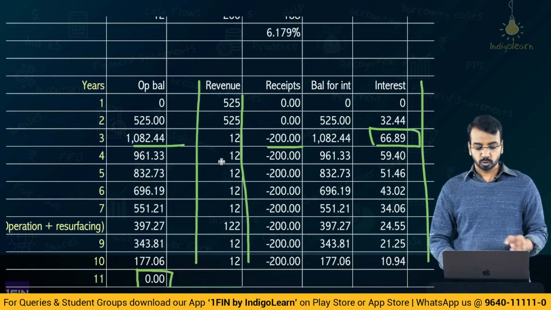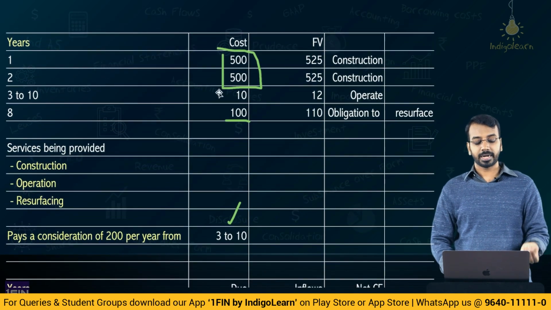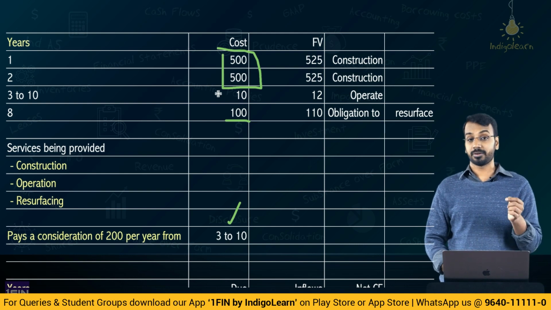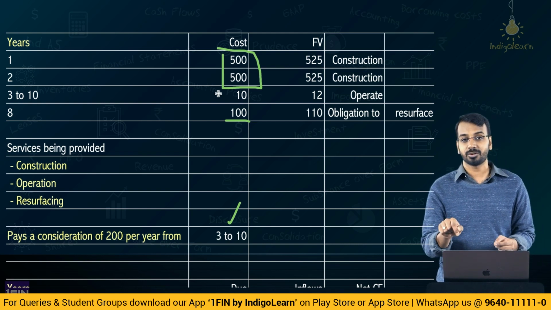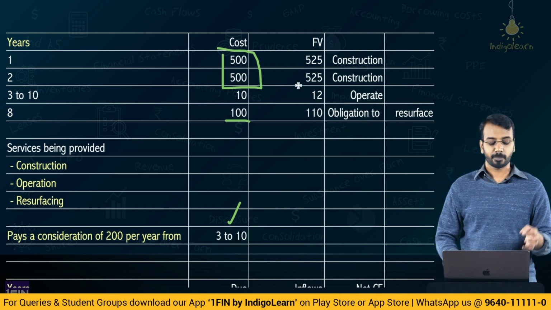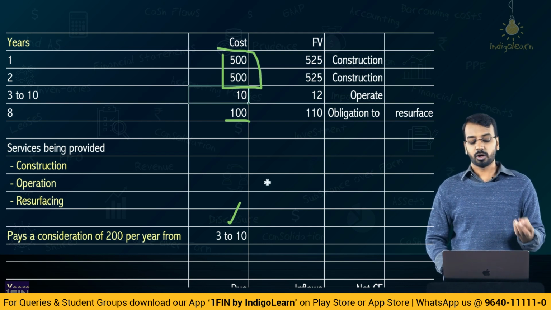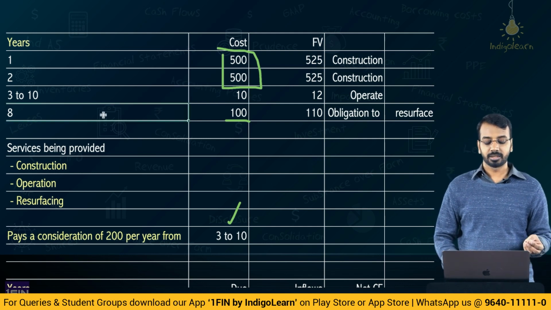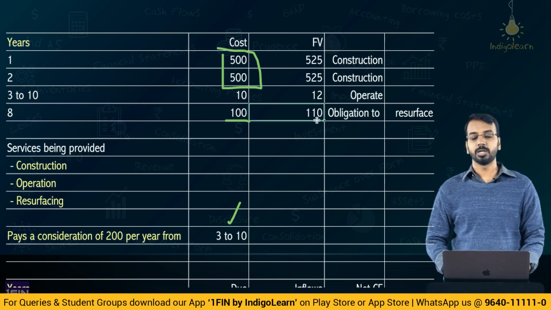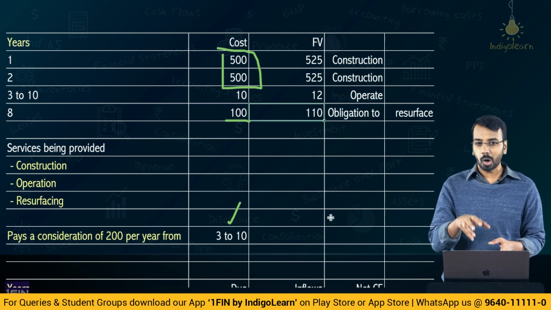Now, so far what we have understood, I am just quickly recapping so that we don't lose track. There is a contract where the construction cost that will be incurred in year 1 and year 2 is 500. The fair value of that construction cost that is normally charged or the transaction price is 525. Then from years 3 to 10, there is an operational cost that is 10 for which the fair value is 12 and in the 8th year, there is a cost of 100 for resurfacing the road for which the fair value is 110.